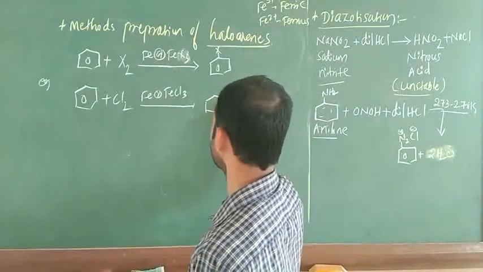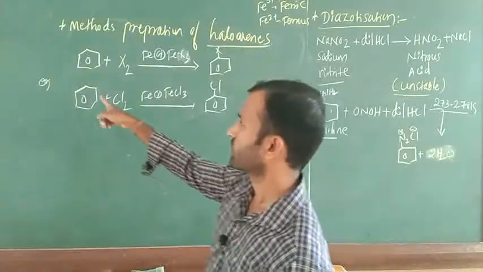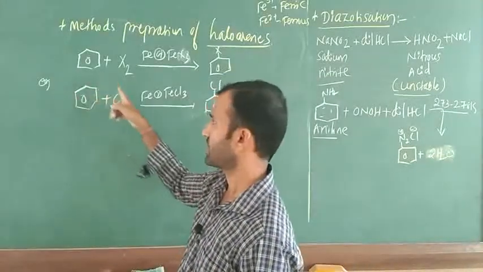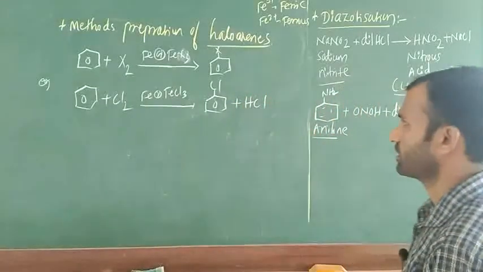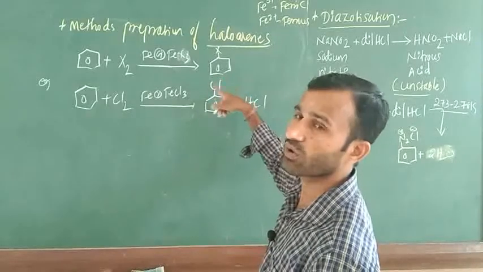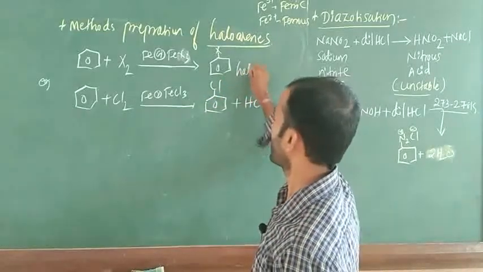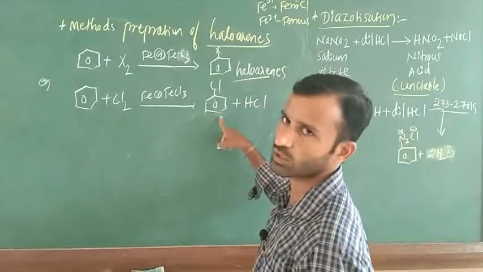What is the product? The product is chlorobenzene plus release of HCl. Here one hydrogen is there, and this hydrogen can react with this Cl, so there is a release of HCl. What is the name of this one? Chlorobenzene. The general name is haloarenes. In this case, chlorobenzene.